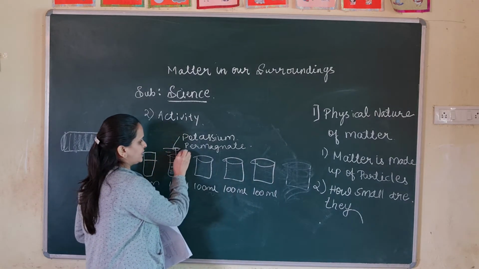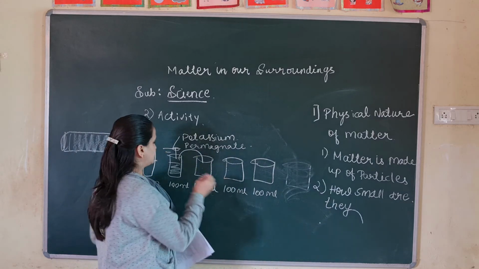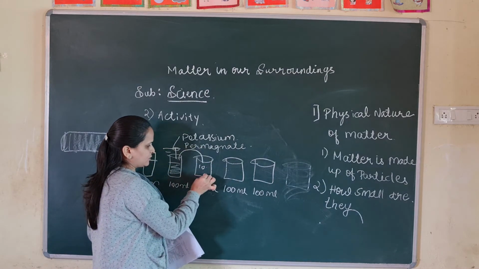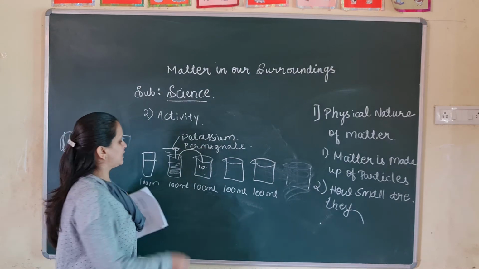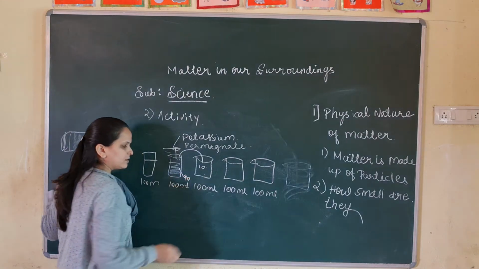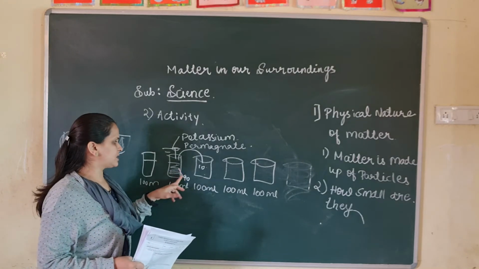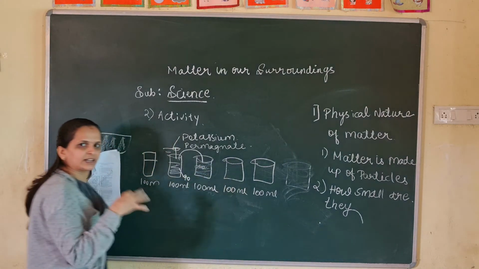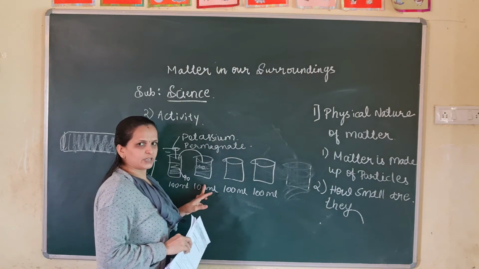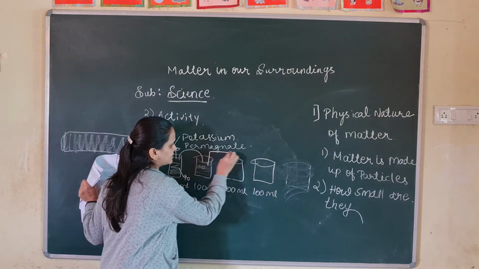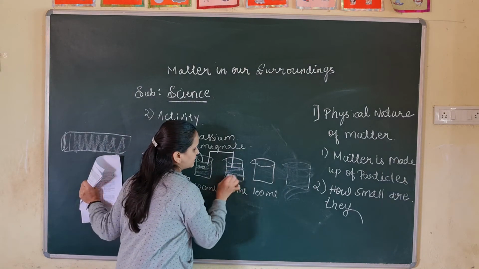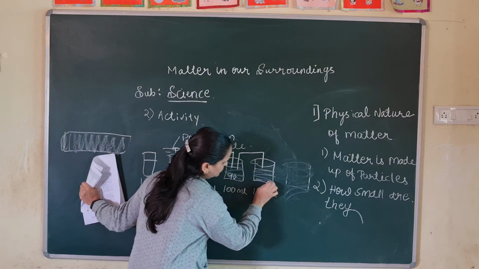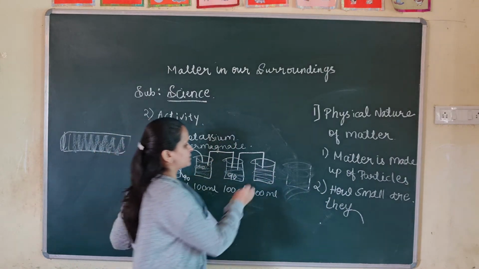This solution, only 10 ml, we take into another 100 ml beaker. So now it has become 90 ml, right? 100 minus 10 is 90. Potassium permanganate is now in this beaker also. Again we take 10 ml into the next beaker, so this will again become 90 here. So this will be 100 ml completely full of potassium permanganate solution.